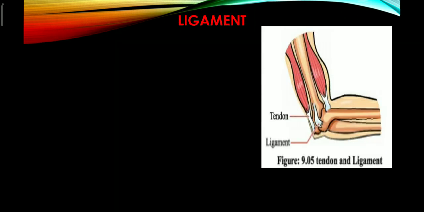Now let's discuss the ligament. If you look at the figure here, you can see the tendon and the ligament. The ligament is a connective tissue which actually helps to connect two bones together.